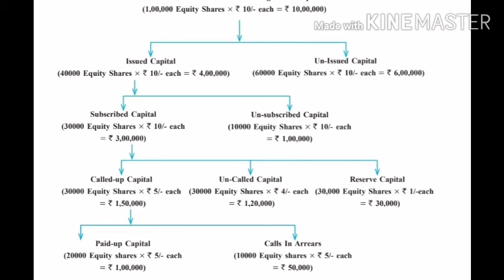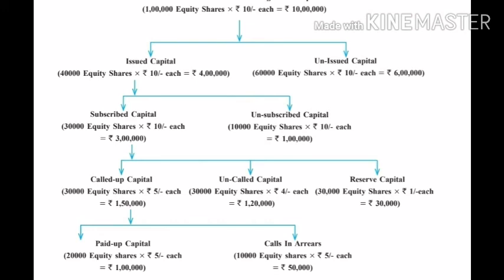So out of this issued capital, 4 lakh is issued to the general public. It's not always possible that all of it is purchased, so sometimes the subscribed capital is less than the issued capital. So issued capital is subdivided into two parts, subscribed capital as well as unsubscribed capital. What is subscribed capital?